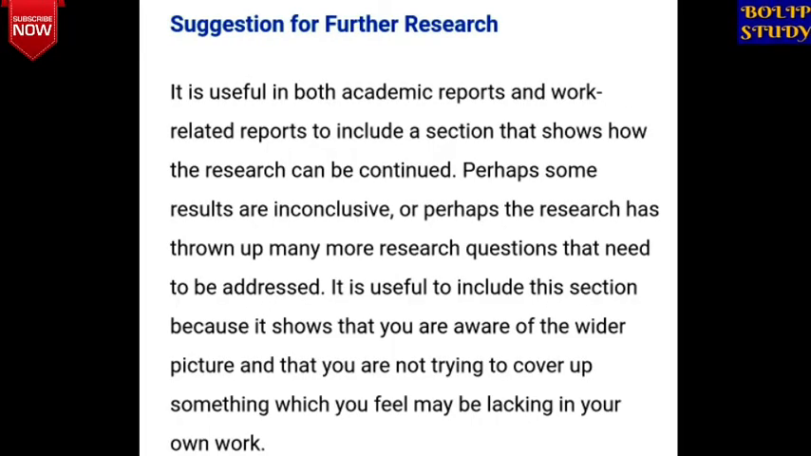Then the next part, suggestions for future research. It is useful in both academic reports and work-related reports to include a section that shows how the research can be continued. Perhaps some results are inconclusive, or perhaps the research has thrown up many more research questions that need to be addressed. It is useful to include this section because it shows that you are aware of the wider picture and that you are not trying to cover up something which you feel may be lacking in your own work.